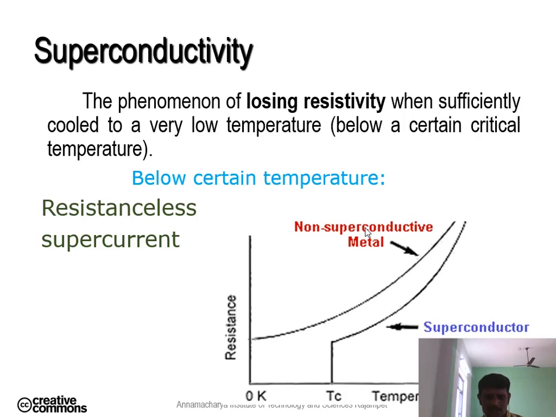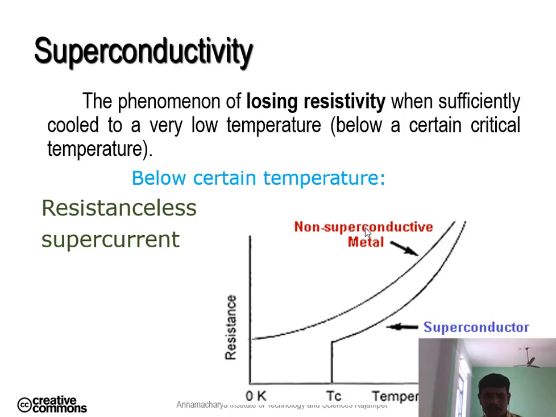If the resistance decreases, then the conductivity increases. So in this manner, now we are going to discuss superconductivity. Superconductivity is the phenomenon of attaining zero resistivity or infinite conductivity at a low temperature.